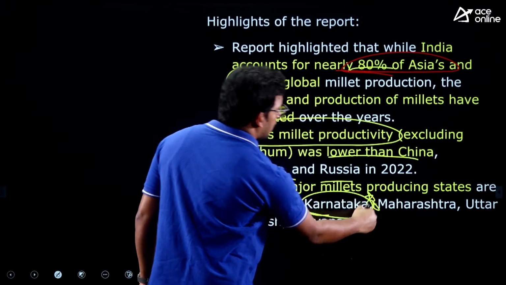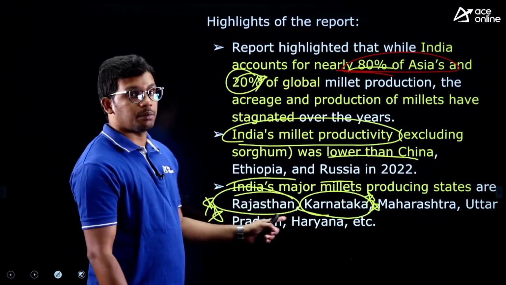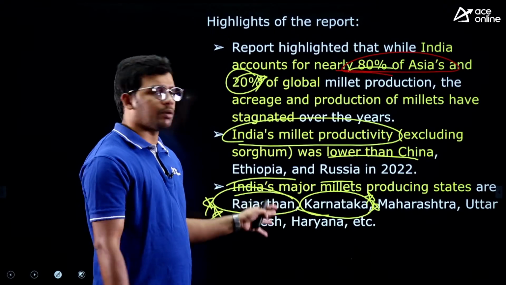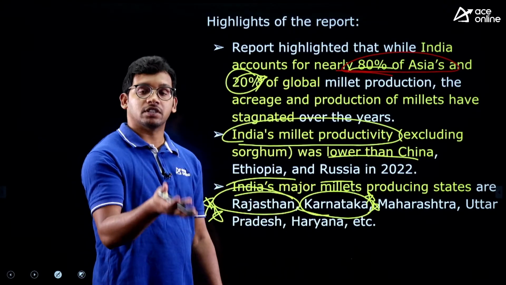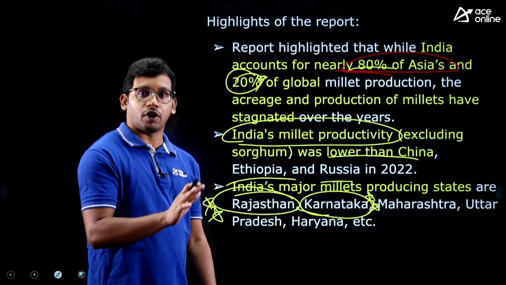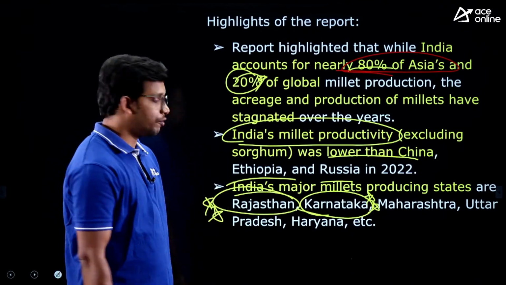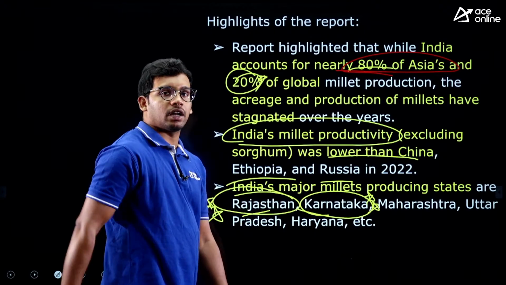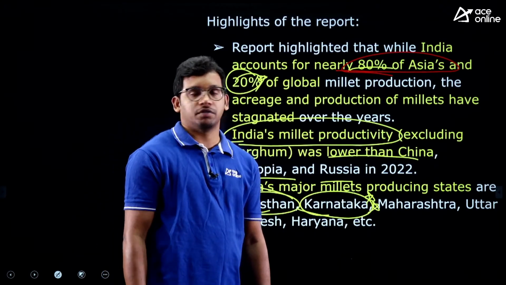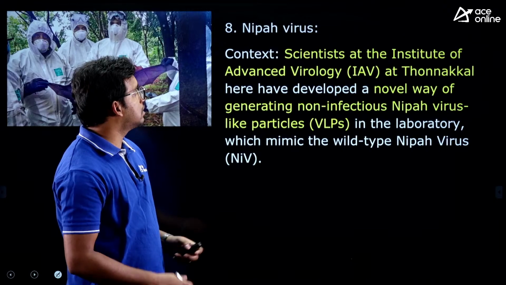Top two you can remember. You may not answer Rajasthan because there is a desert and all, so how can we produce? No, millets are drought resistant, that means most of the farmers grow millets because they have a less amount of water. That is the logic you need to find. So Rajasthan followed by Karnataka are the top two states producing millets, right?